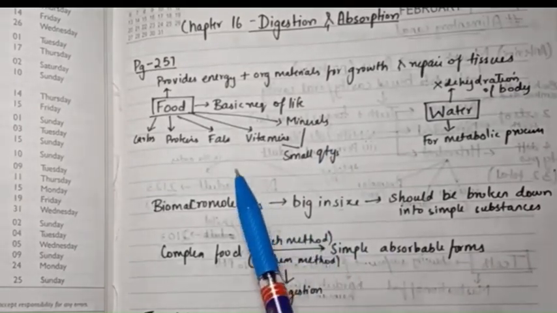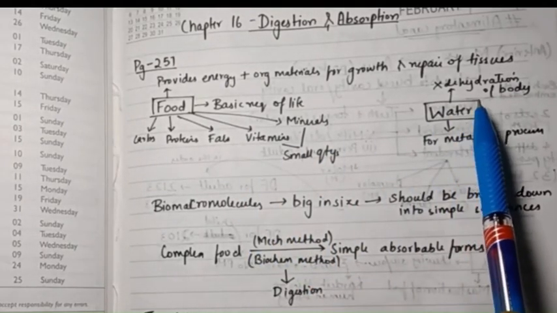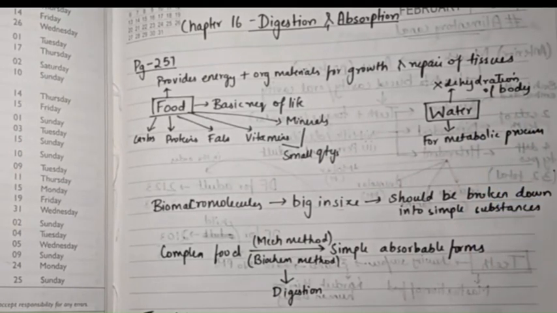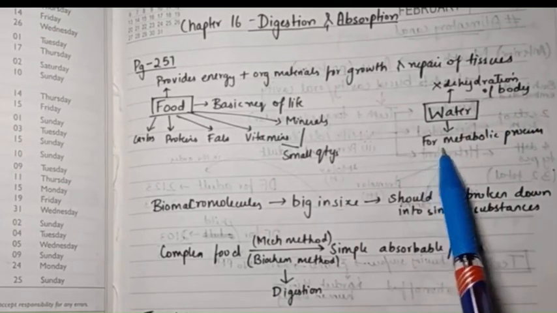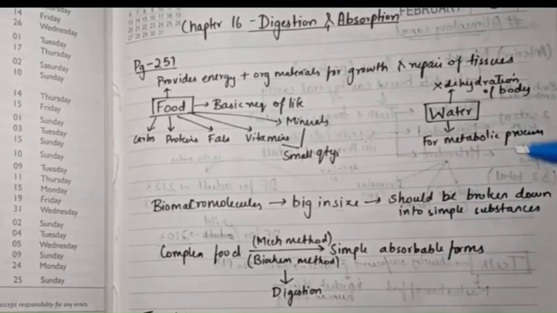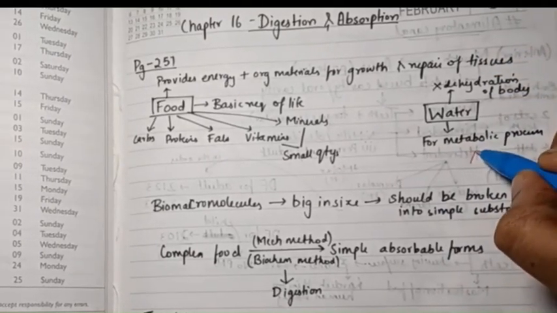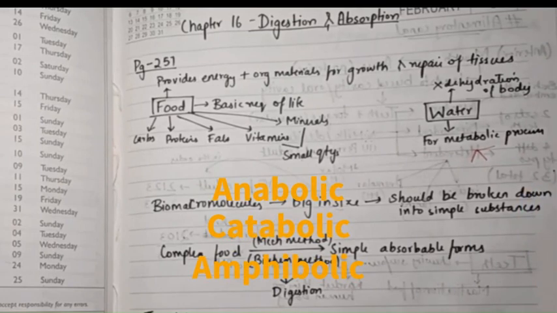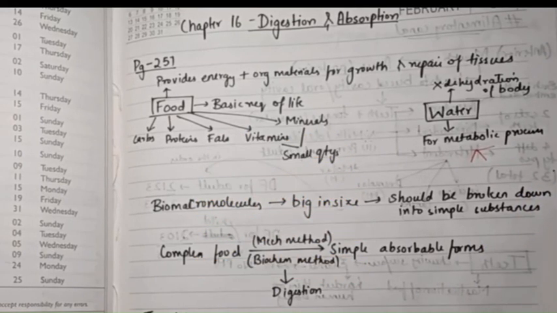With food we also need water to avoid dehydration of the body, plus it helps in metabolic processes. For metabolic processes we can have mainly anabolic and catabolic, and the third one we can call amphibolic. We'll learn about these later in other chapters.